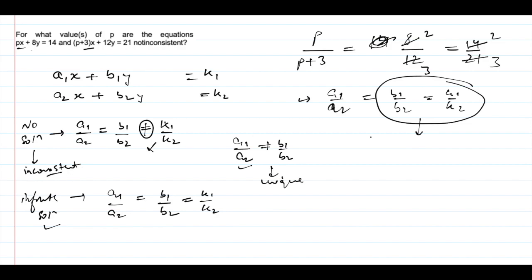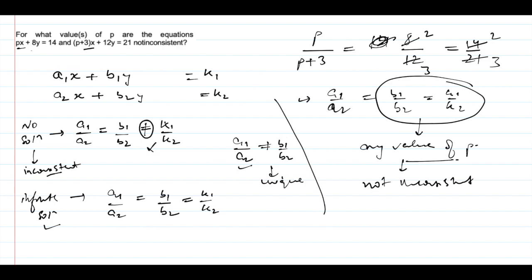That means for any value of p, the equations will be not inconsistent. Okay, I hope you got it. Give it a bit of thought, we'll get it better. Okay, now we'll move on to the next question.